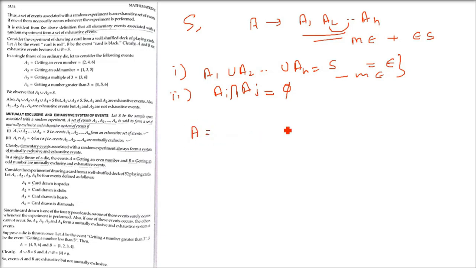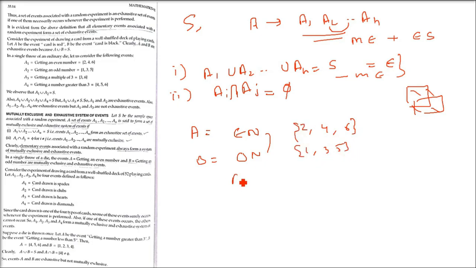Okay, let us take one more example. Again, we'll take a die. Now A is, say, even number, B is odd number. Now if you see, the even number event is 2, 4, 6 and the odd number event is 1, 3, 5. If you take the intersection of A and B, you will get phi, because there is nothing common between 2, 4, 6 and 1, 3, 5.